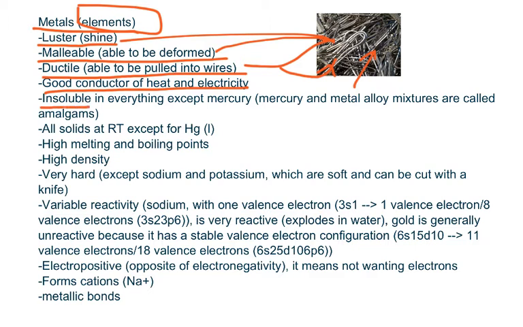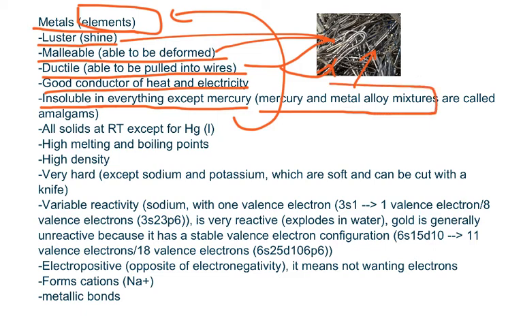Metals are insoluble in almost everything except mercury, because if you've ever heard "like dissolves like," and since mercury is a metal, then mercury can dissolve other metals. And when mercury and metal alloy mixtures form, they are called amalgams. Now, all metals are solids at room temperature except for mercury, which is a liquid.